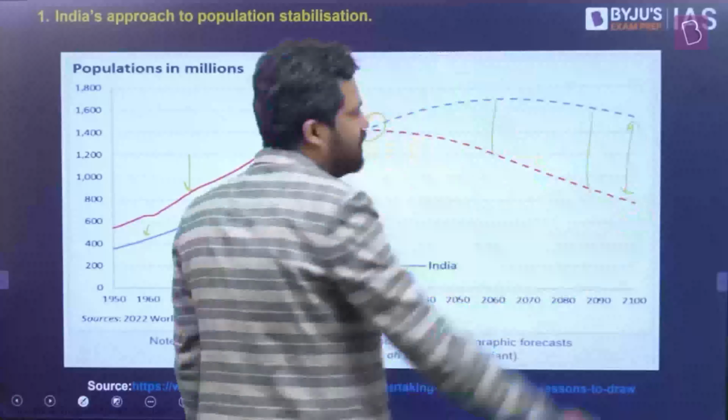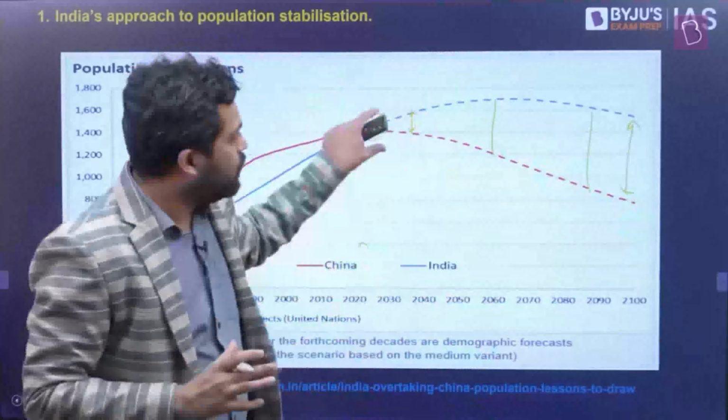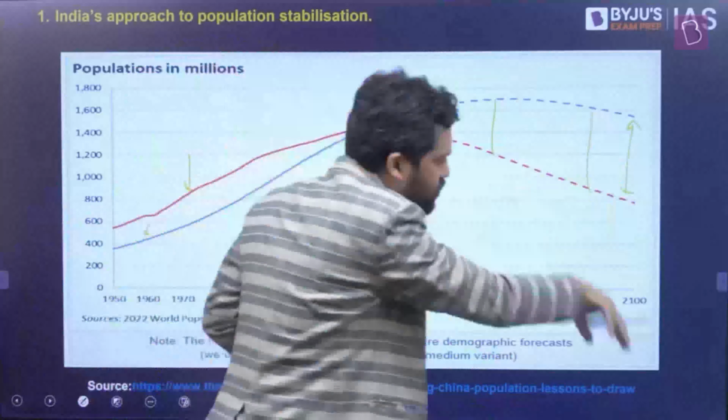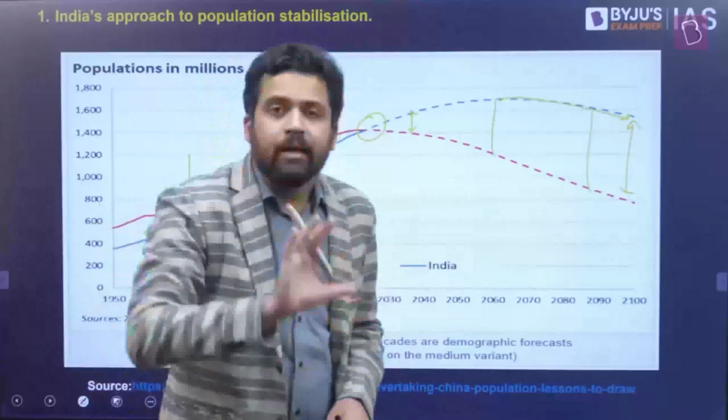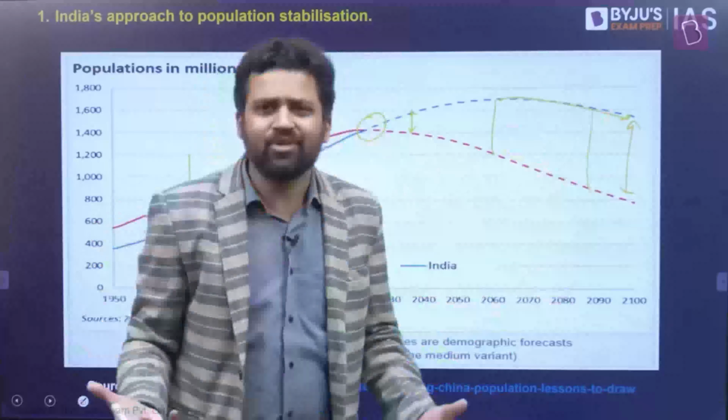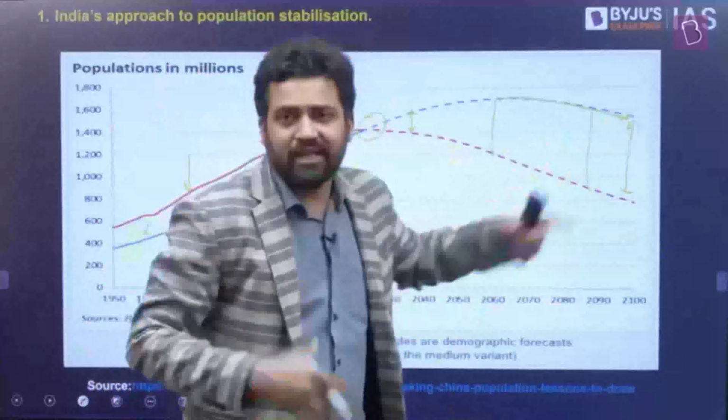And if you look at the different projections, initially the gap between India's and China's population is low. Over a period of time, the gap increases drastically. China's population goes down. India's population also goes down after some point of time, but it will continue to increase for a while. India has a large young population right now, so they will be having their kids, and the population is going to increase. This is what is population momentum.